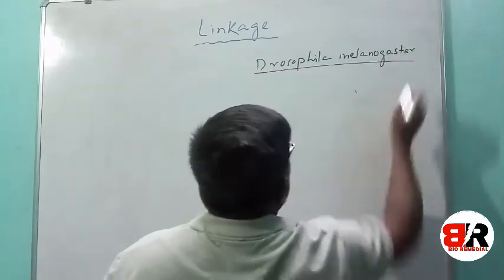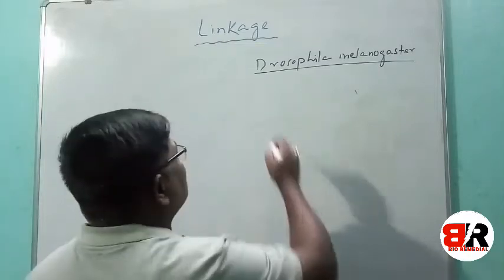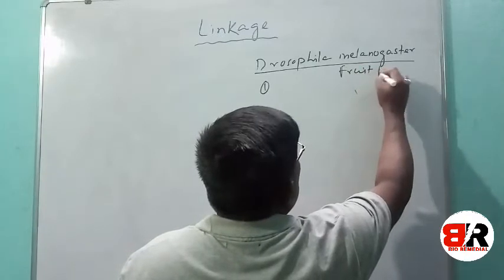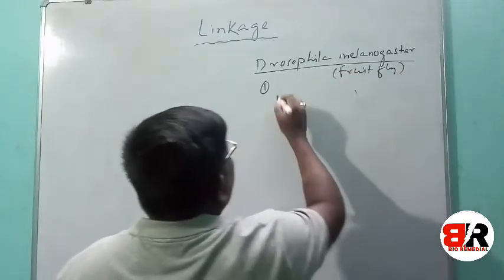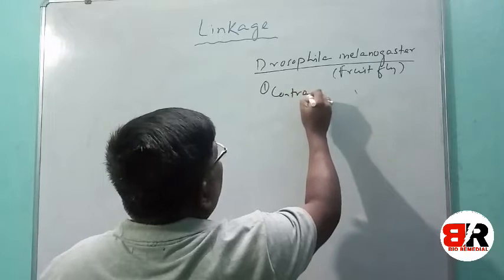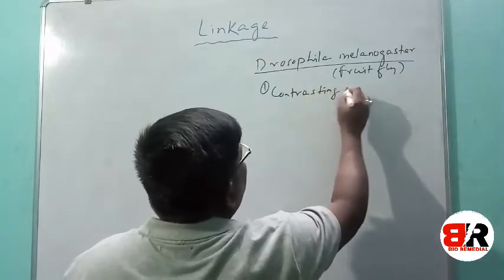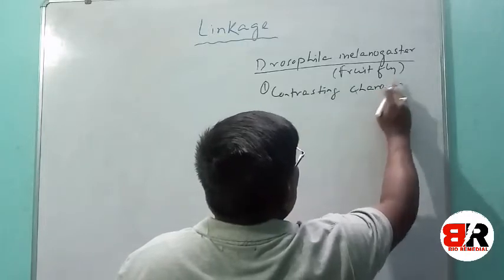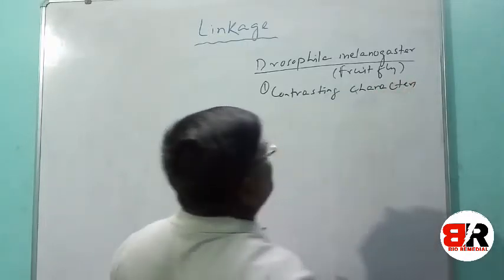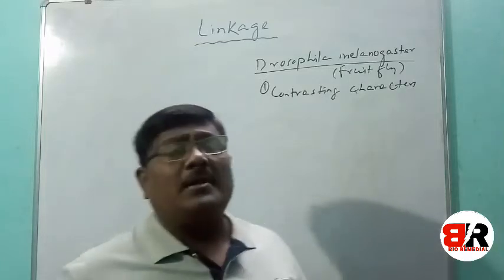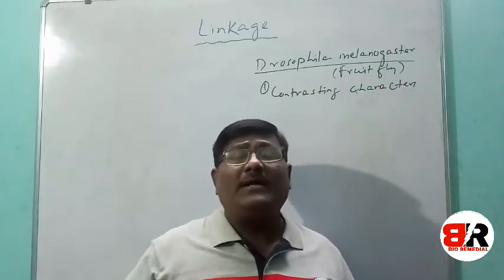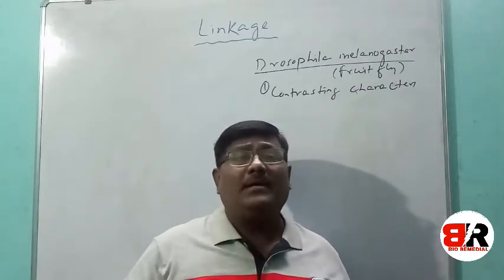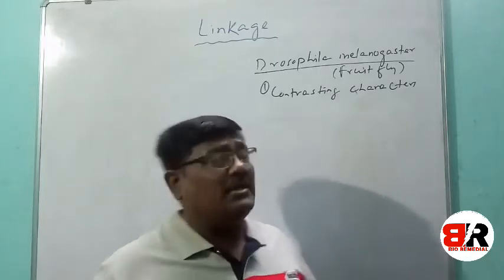Drosophila melanogaster is commonly called the fruit fly. He selected it because they had various contrasting characters. Some Drosophila had red eyes, some had white eyes, some had a yellow body, some had a brown body, some had long wings, and some had short wings, likewise.